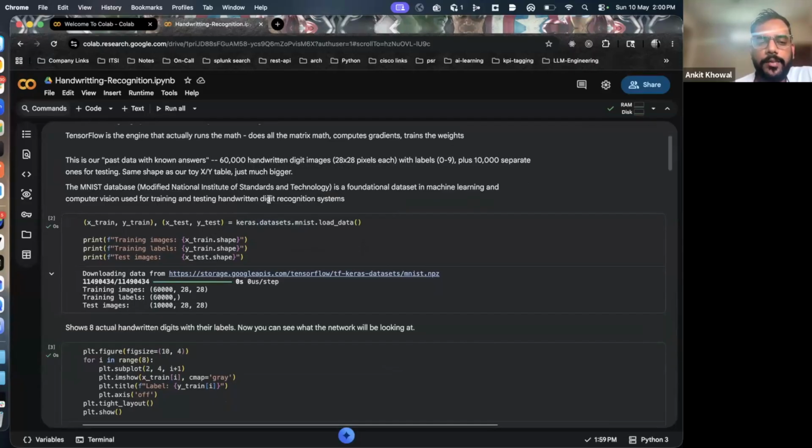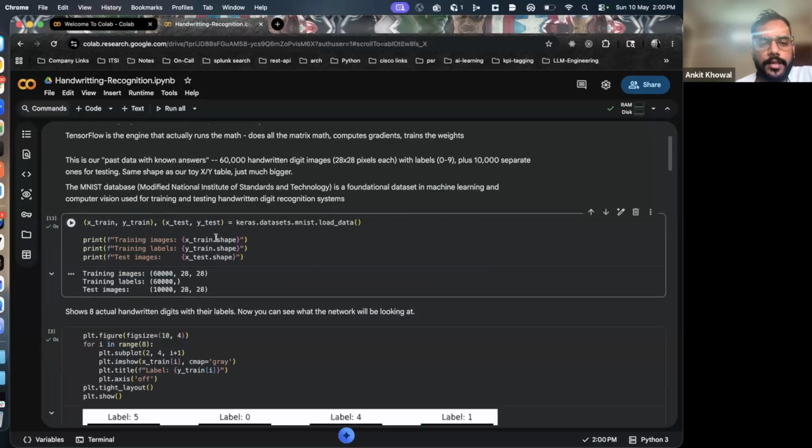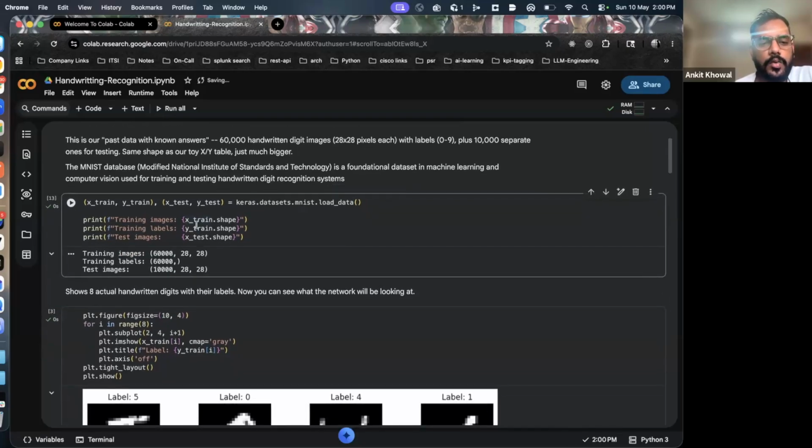How is the data set prepared? For handwriting recognition, many people have gone in and uploaded images of one written, two written, three written in different ways, and that is how they have prepared this data set and uploaded it to their server. Now what we are doing is just downloading that particular data set, right? So this is how we download the data set.